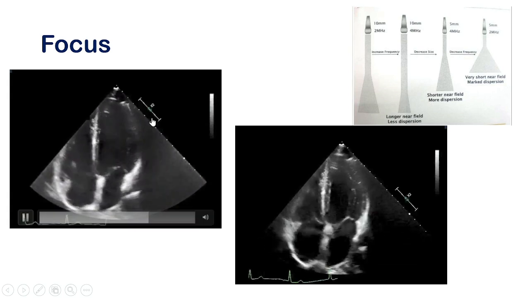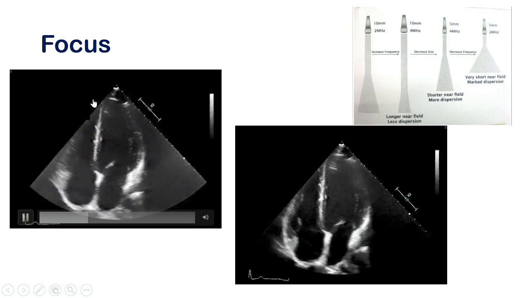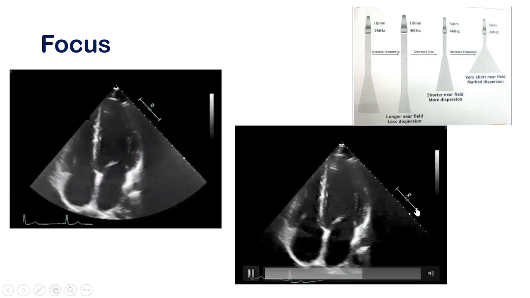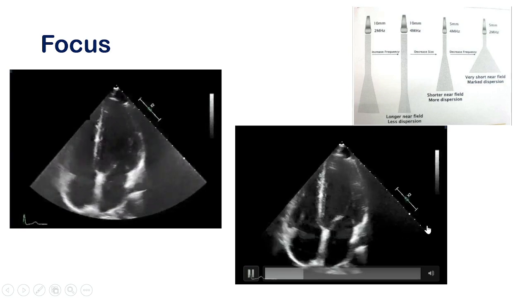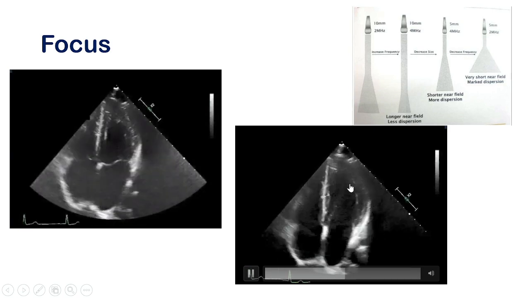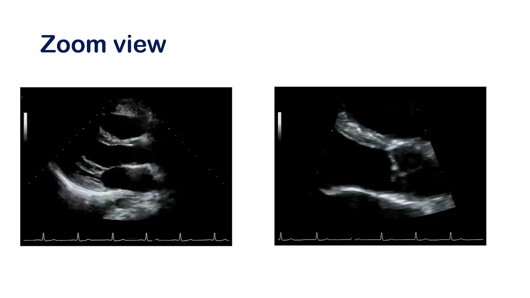So in this image, the upper half of the image has got a higher quality, and when you reduce or change the focus point, more and more part of the heart will be in the better quality portion. So that you can change the